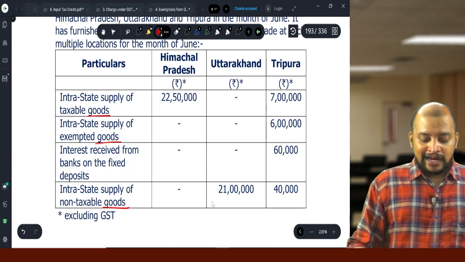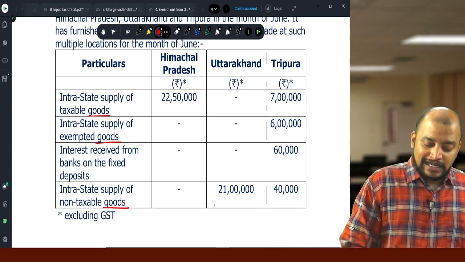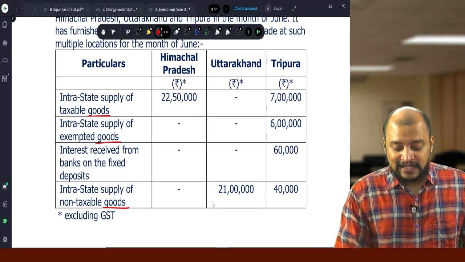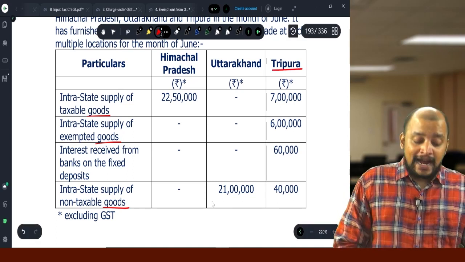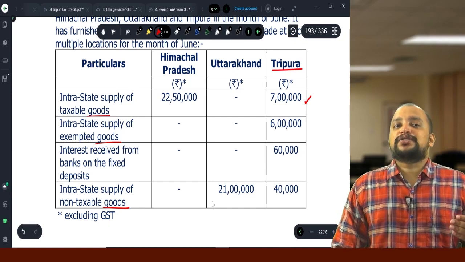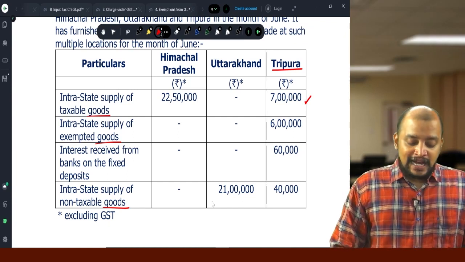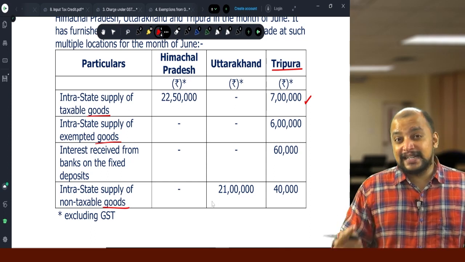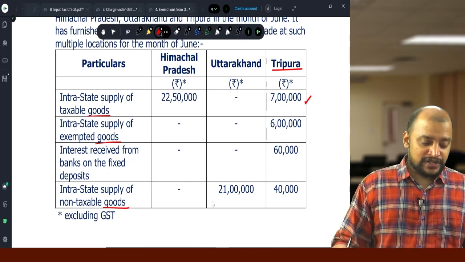Out of these 3 states, one of the states is a special category state and taxable supplies are made from that state. Therefore, the applicable threshold limit will be 10 lakhs. And here as the aggregate turnover exceeds 10 lakhs, they need to register.